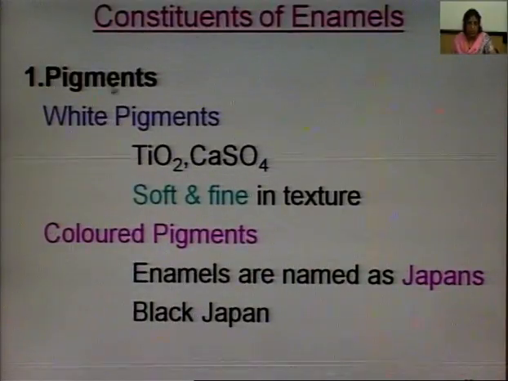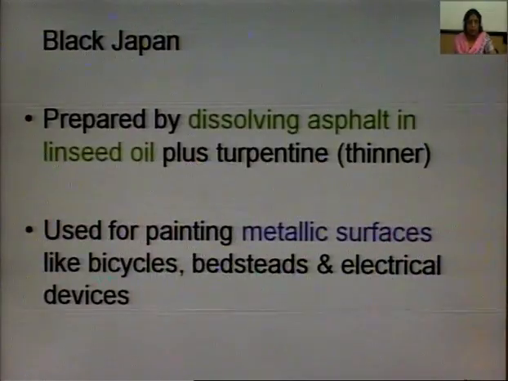Enamel constituents: pigments, they can be white pigments in the form of titanium oxide, it can be calcium sulphate, which are soft and fine in texture. Colored pigments, enamels are named as Japans. If we have colored pigments and we are using them in enamels, then the enamel that is made is called Japan, like black Japan.